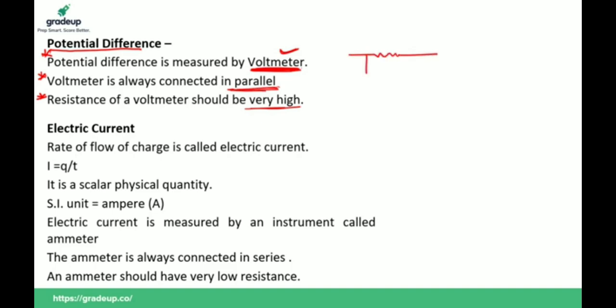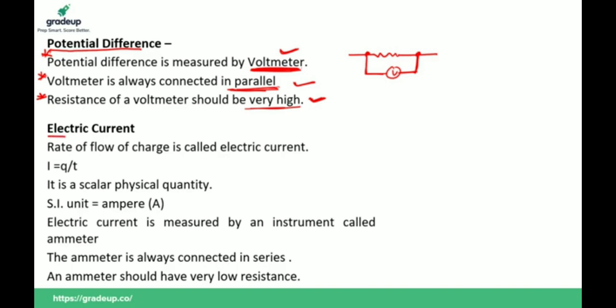Suppose this is a circuit and this is a voltmeter. A voltmeter measures the potential difference between 2 points, so you have to connect it in parallel. A voltmeter is always connected in parallel and its resistance should be very high.